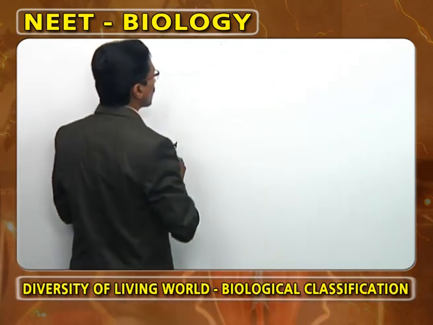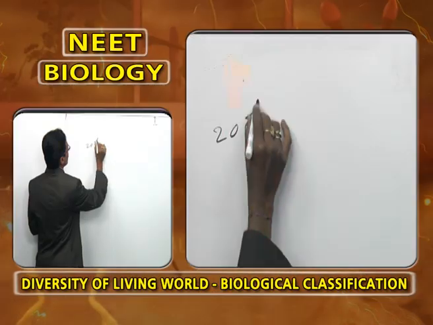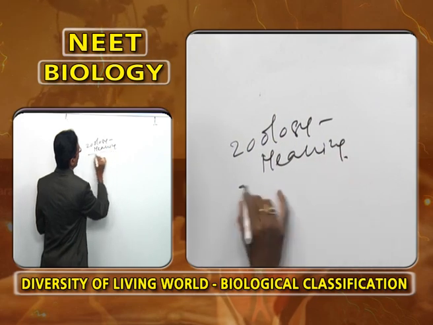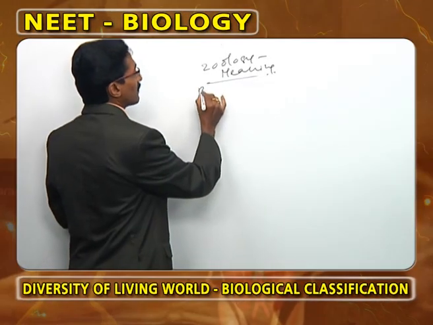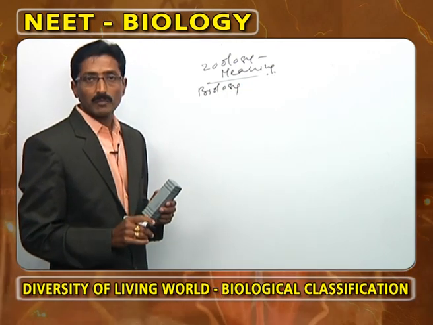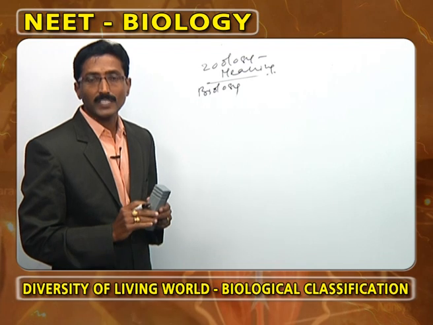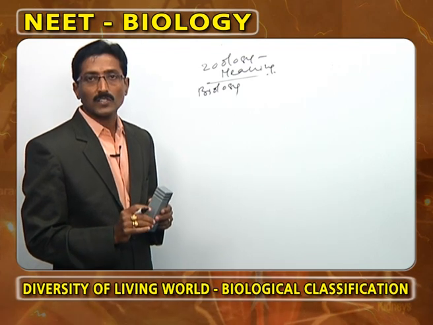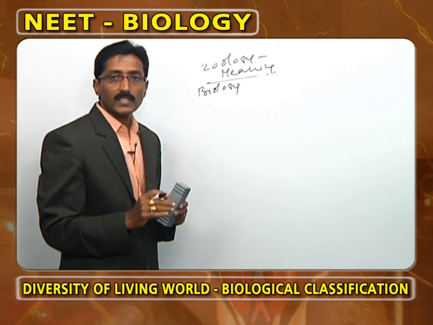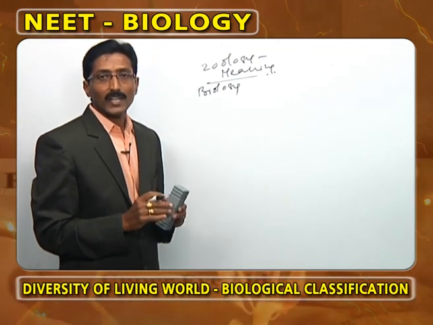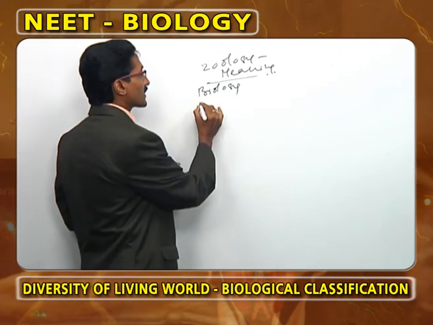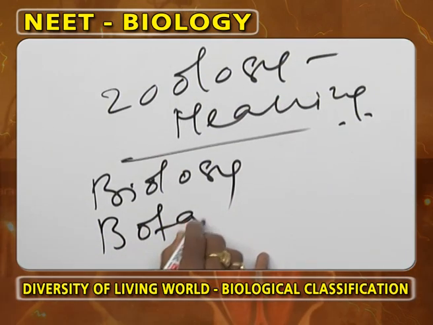Now, we have to discuss the meaning of zoology. Under this, the first one is biology. The word biology was proposed by J.B. Lamarck. In the same way, the word Annelida was also proposed by J.B. Lamarck. What is meant by biology? It is the study of living organisms. What are the living organisms? Plants, animals and microbes. Biology has one branch, we call it botany.